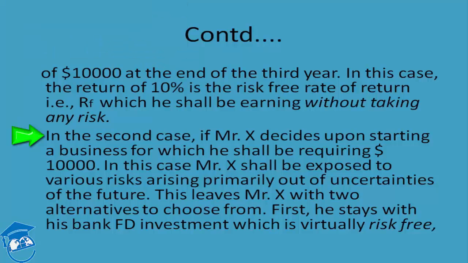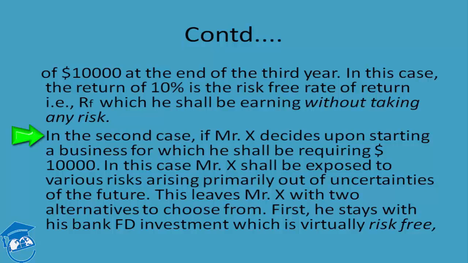X wishes to move out of his safe zone, take his money out from the bank and then invest the money into the business. Then the first and foremost return which the business should compensate him, the first and foremost opportunity cost of capital, shall be the risk-free rate of return of 10%, which the business will have to return to Mr. X, because it is the opportunity which Mr. X is losing.